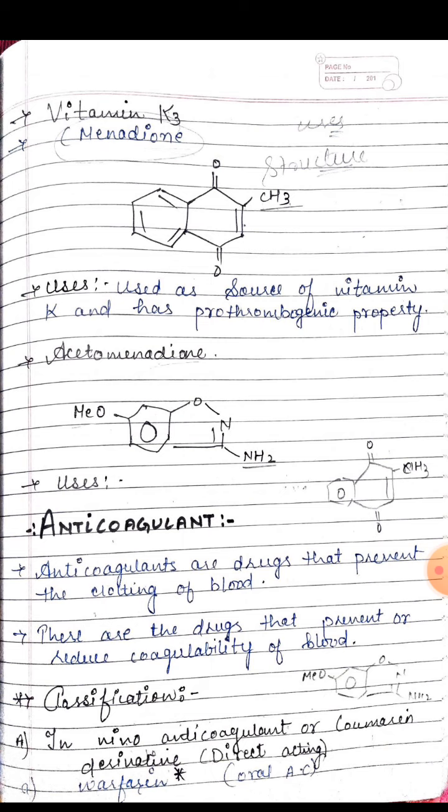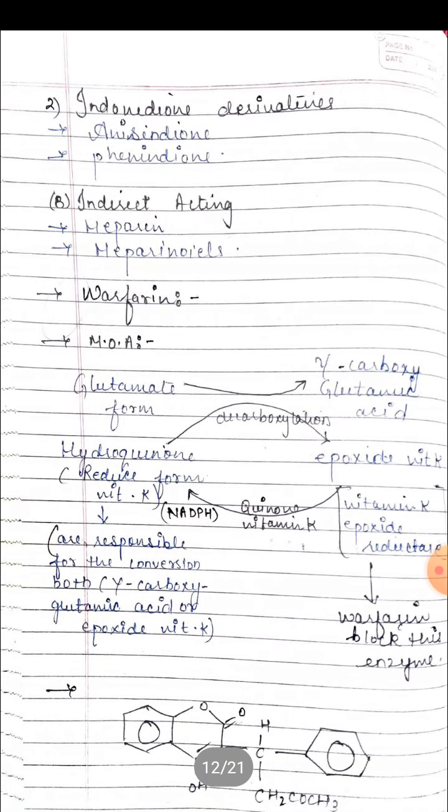Fast acting drugs are heparin, synthetic heparin derivatives, and direct thrombin inhibitors, oral or parenteral. Slow acting drugs are oral anticoagulants like coumarin derivatives, warfarin sodium, and indandione derivatives.